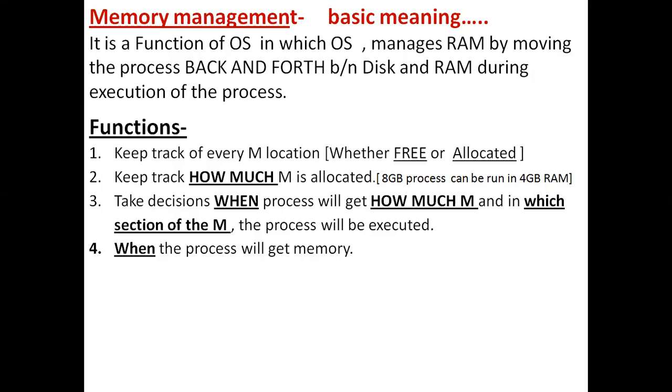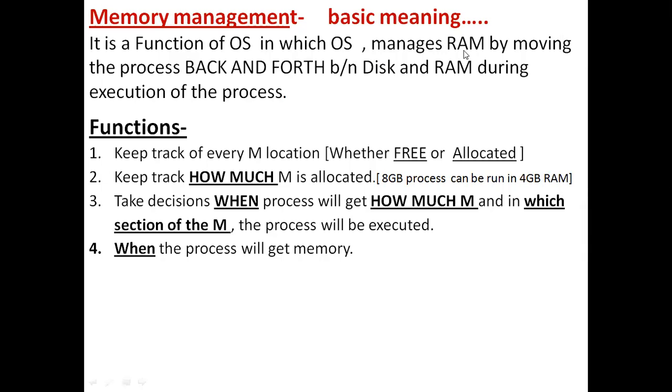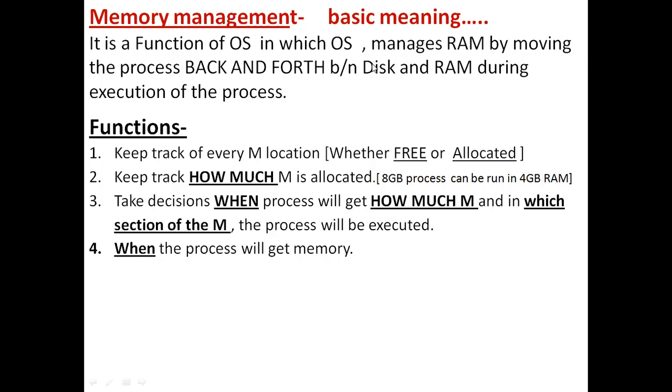Usually, generally, the disk size will be larger. For example, we have hard disks of size say 500 GB, 1 terabyte. Whereas if you compare the size of RAM, like in mobiles, RAM is available in terms of 1 GB, 2 GB, 4 GB, 6 GB, 8 GB RAM. But the same memory or hard disk will be available in terms of 500 GB, or say 1 terabyte of memory.